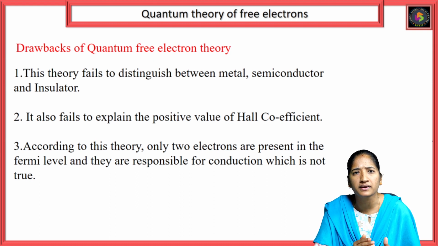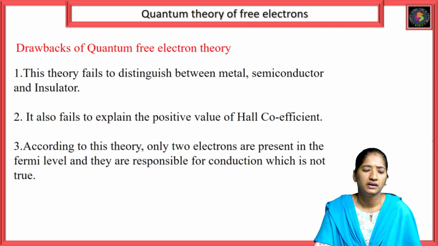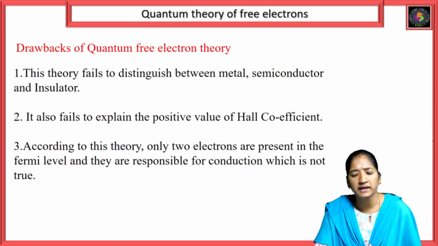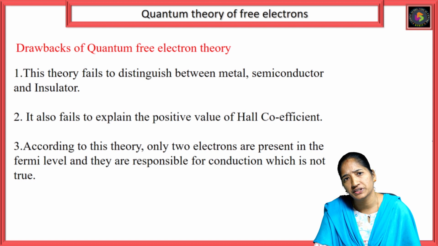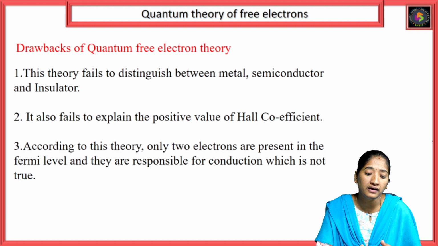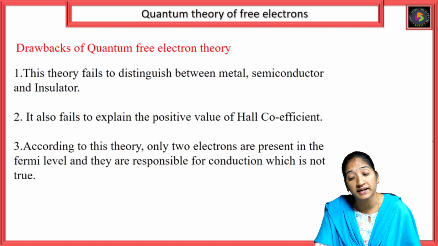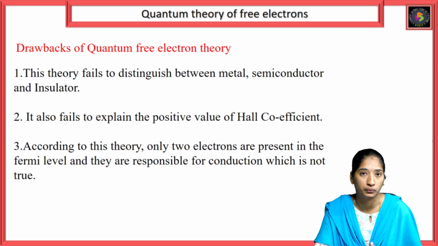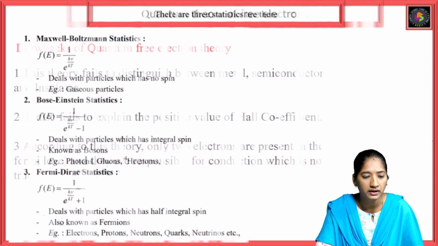What are the drawbacks of the quantum free electron theory? This theory fails to distinguish between metals, semiconductors and insulators. It also fails to explain the positive value of the Hall coefficient. And according to this theory, only two electrons present in the Fermi level are responsible for conduction, which is not true. These are the drawbacks of the quantum free electron theory.